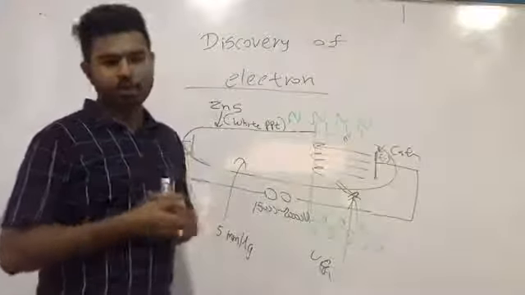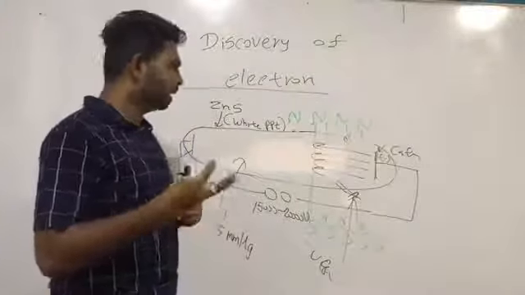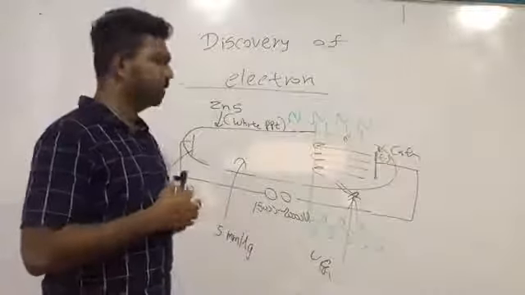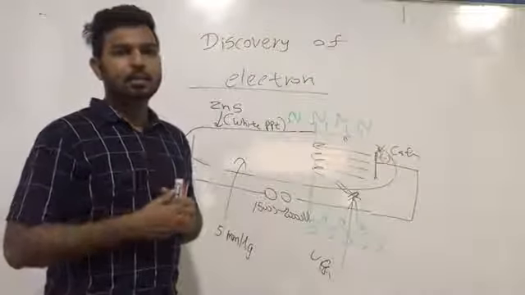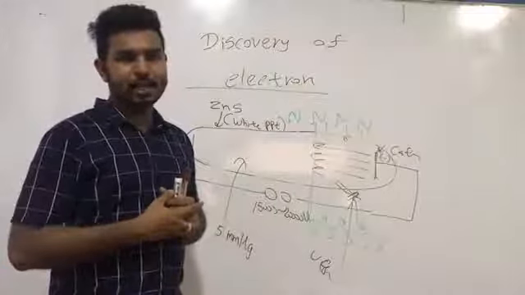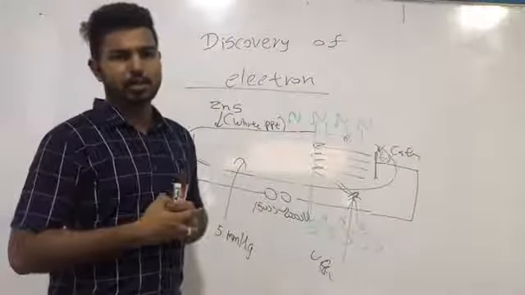Then the fourth one is, write the fourth property. Cathode rays contain a thermal effect.